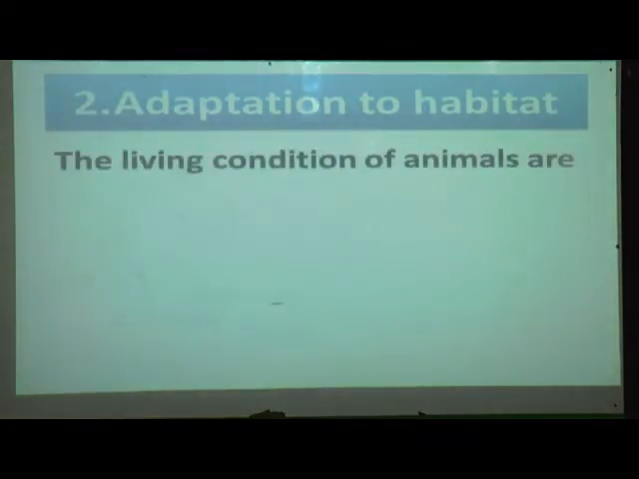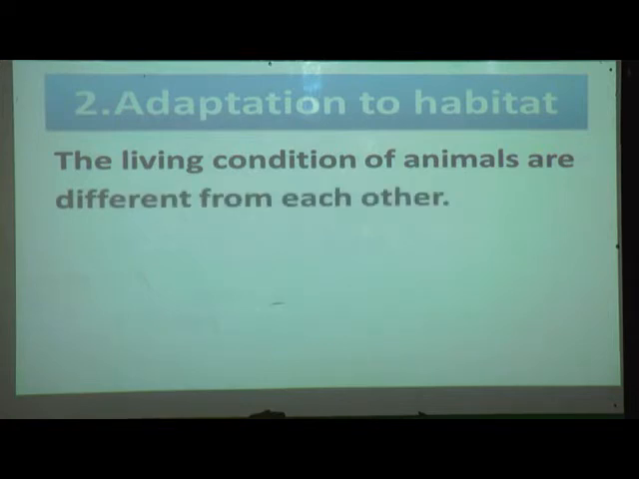The living conditions of animals are different from each other. Yes, now you have seen the different habitats. So different animals we can find there and they are different from each other. The conditions of animals are different. Means for example the desert animals are different from the water animals. So the conditions are different according to their habitat.